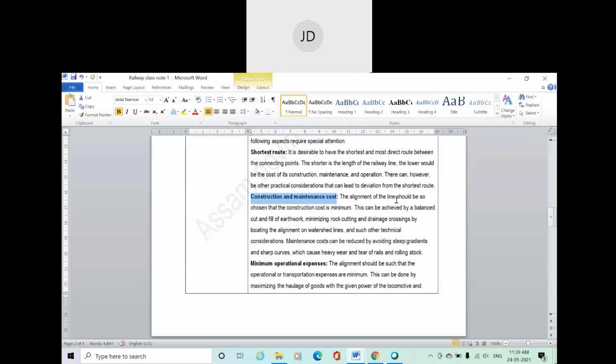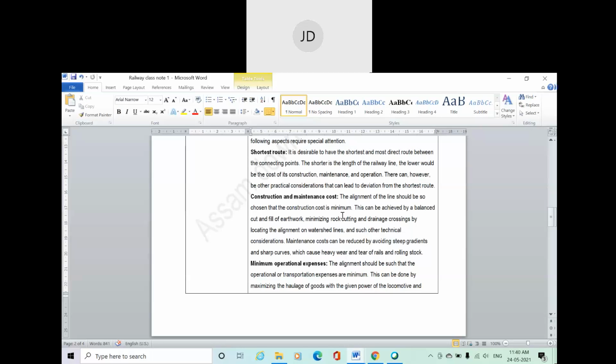The alignment of the line should be so chosen that the cost is comparatively low. This can be achieved by a balanced cut and fill of earthwork, minimizing rock cutting and drainage crossing by locating the alignment on a watershed line, and such other technical considerations. So basically, suppose you have one particular project and you are deciding the alignment.